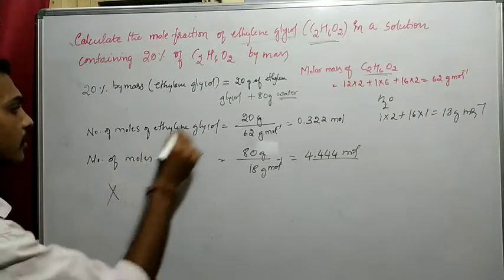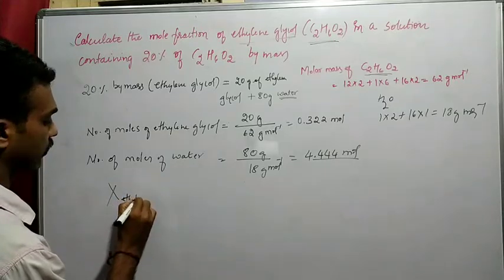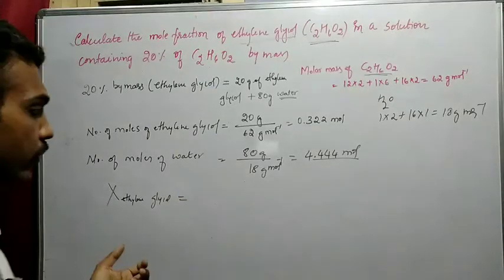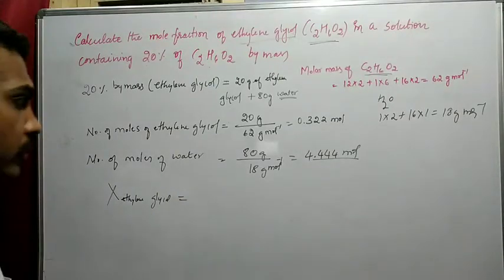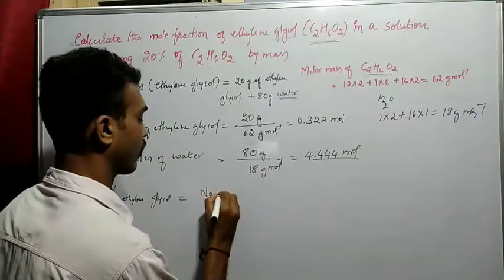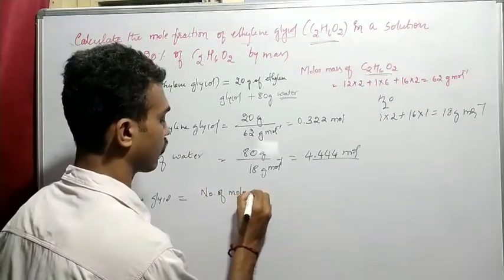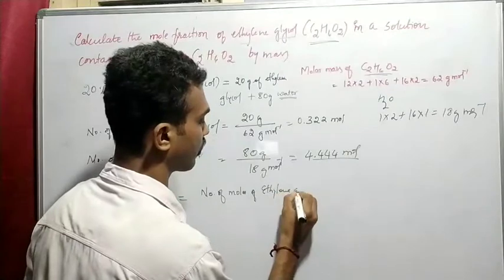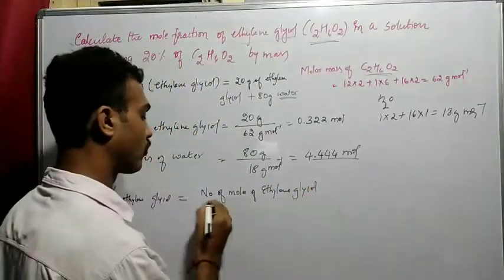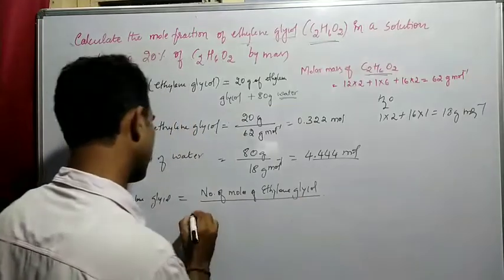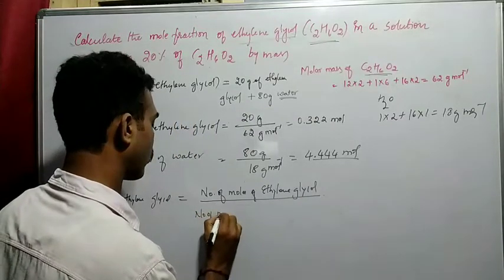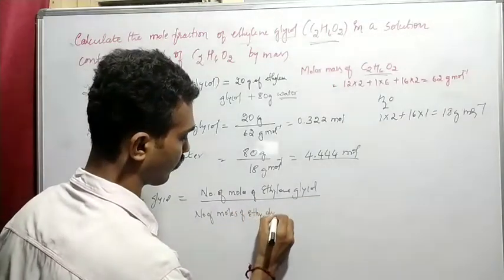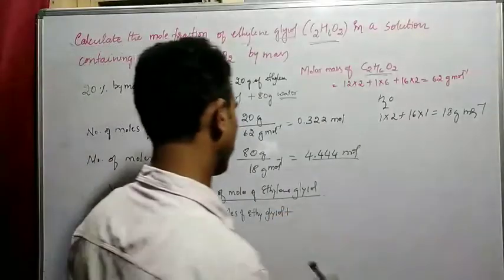Next, mole fraction of ethylene glycol is equal to the number of moles of ethylene glycol divided by the number of moles of ethylene glycol plus the number of moles of water.